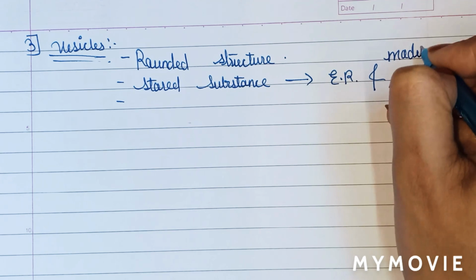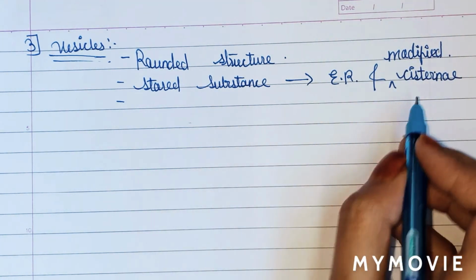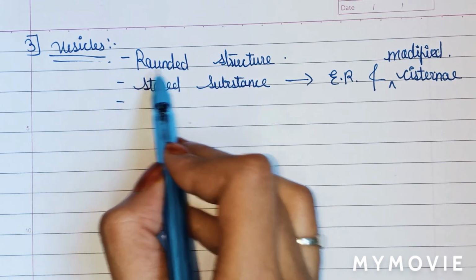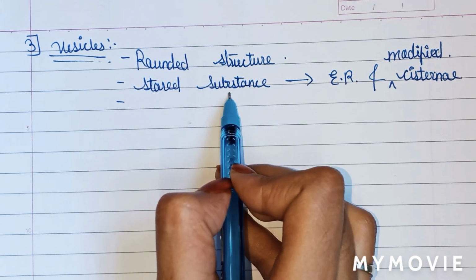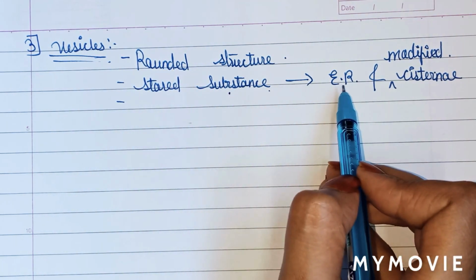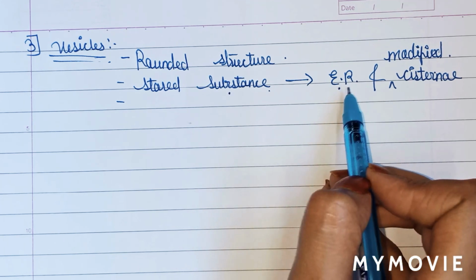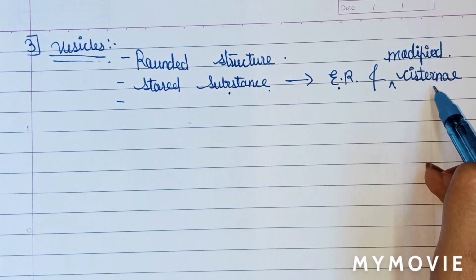Modified into cisternae. Vesicles are rounded structures, store substance, and take it towards the endoplasmic reticulum and then modify it into cisternae.